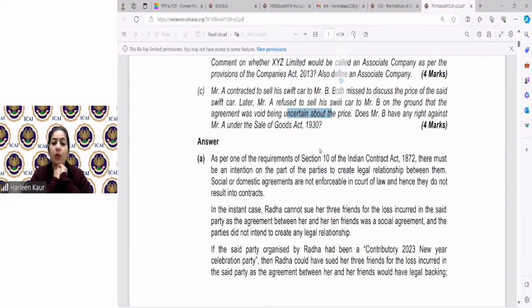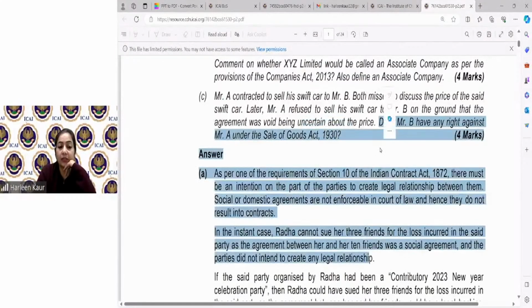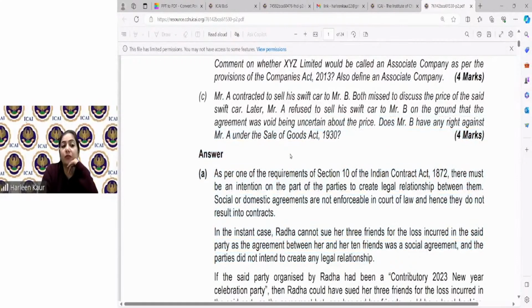So what do you think? What rights can be exercised under this type of contract? Does B have any right against A under the Sale of Goods Act? Please give me the answer for question 1C. What would be your answer?